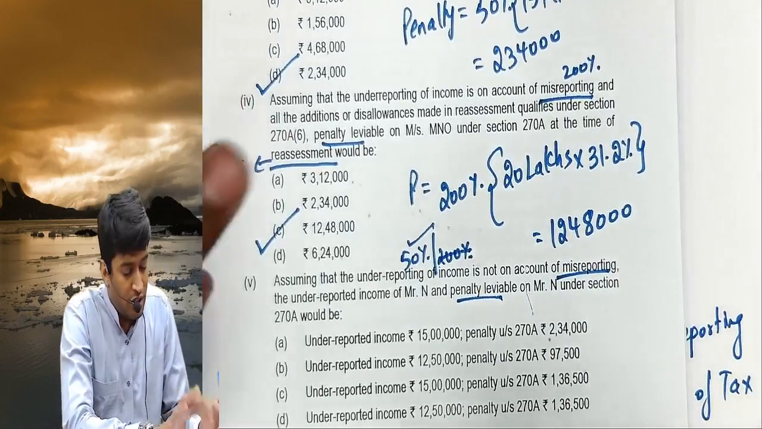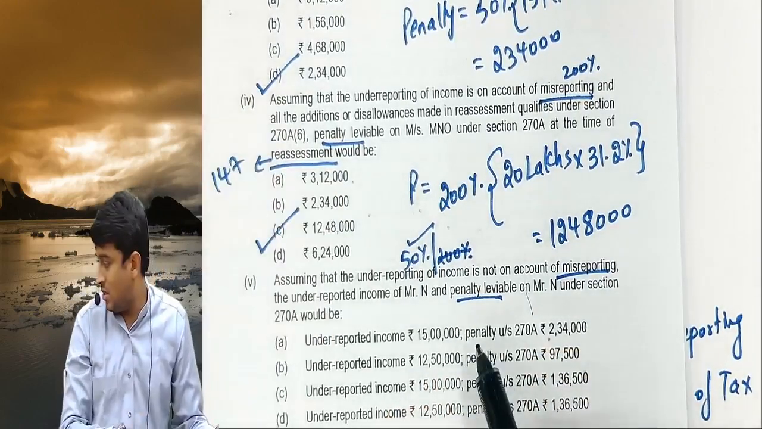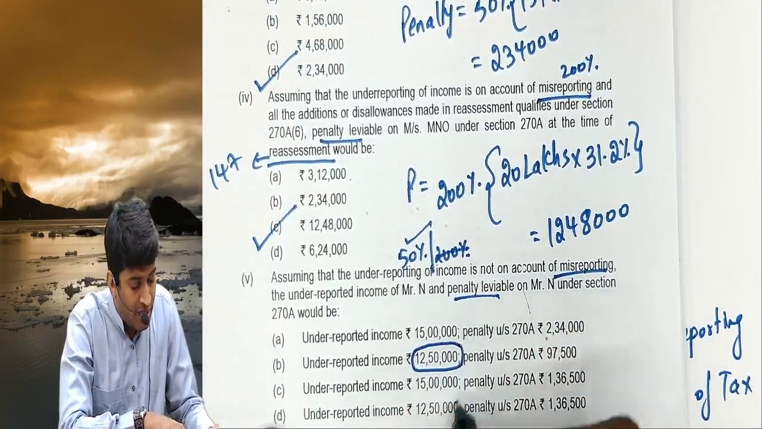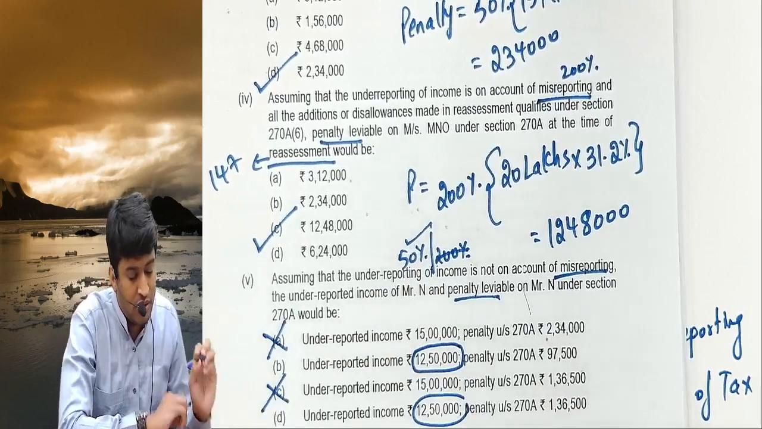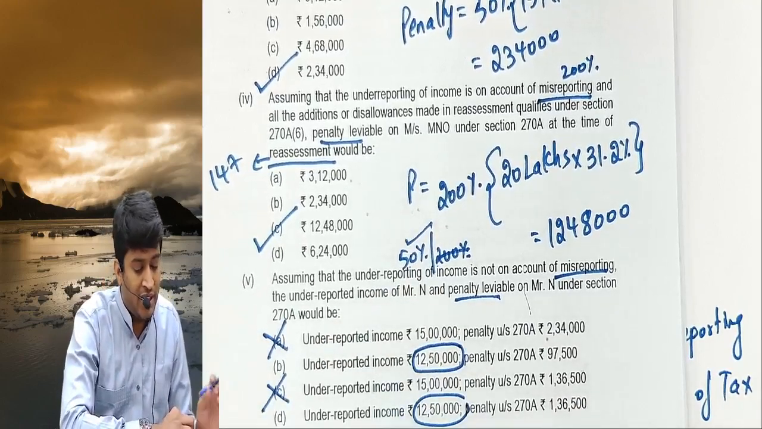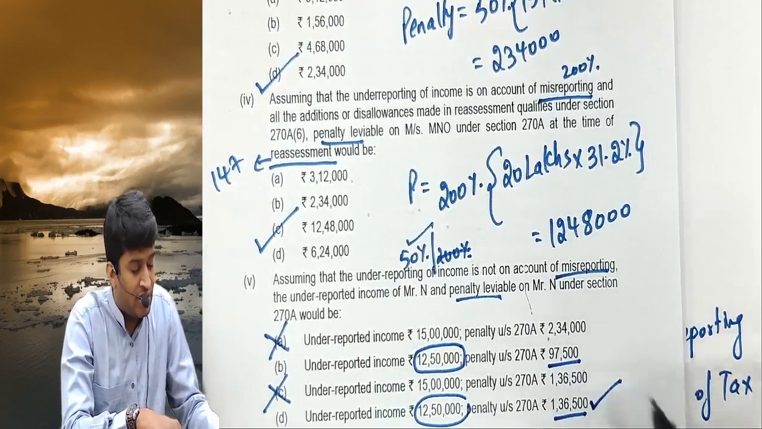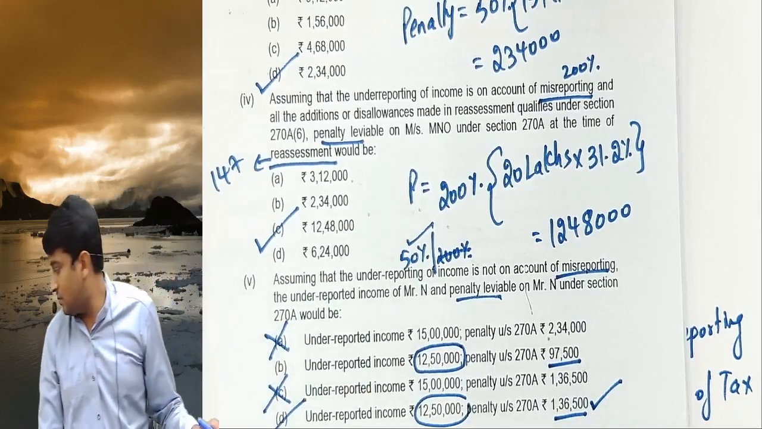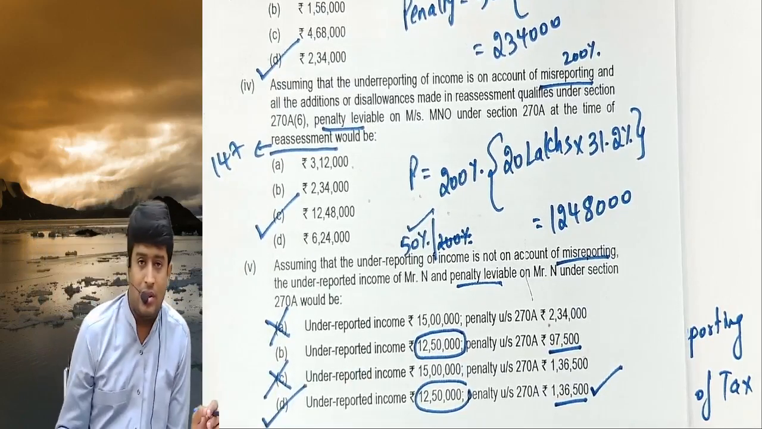So let's see the options. First option, whether underreporting is 15 lakhs or 12.5 lakhs. 12.5 lakhs. So one of these two options is correct. A and C are wrong, obviously. Either B is correct or D is incorrect. Penalty is 97,500 or 1,36,500. We got 1,36,500. Option D is the correct answer.